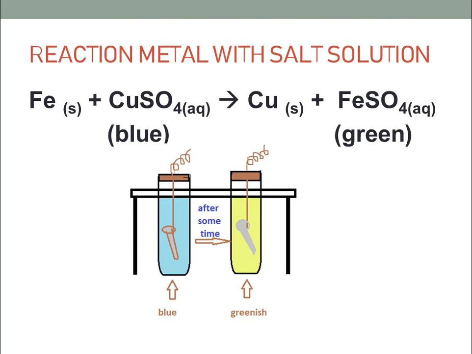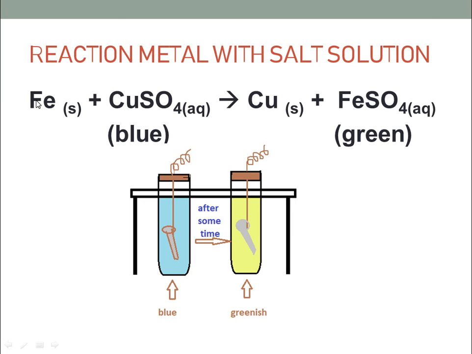Yes, there is a pictorial you can see on your screen. There are two test tubes shown in your figure. The first contains the aqueous copper sulfate solution, while the second is seen after some time. The aqueous copper sulfate solution is a dark blue or sky blue color. If you put an iron nail in it, a displacement reaction will occur, as shown on your screen.